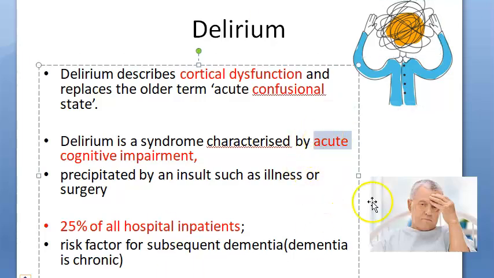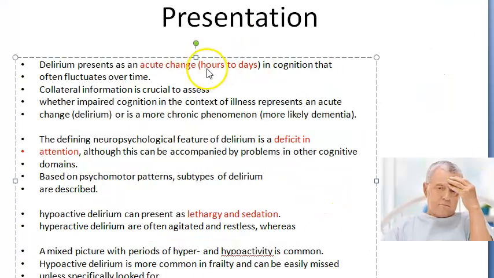Acute confusional state, acute cognitive impairment. Acute is the word that you should know here. The change is over hours to days. So if this person was fine, but within hours or minutes or days, this person is having some kind of confusion. They can have a deficit in attention, lethargy, or sedation. There is hypoactive delirium with lethargy and sedation, and hyperactive delirium with restlessness. So this person is confused. Clinical features we are telling you at the moment. Causes we'll go to later.